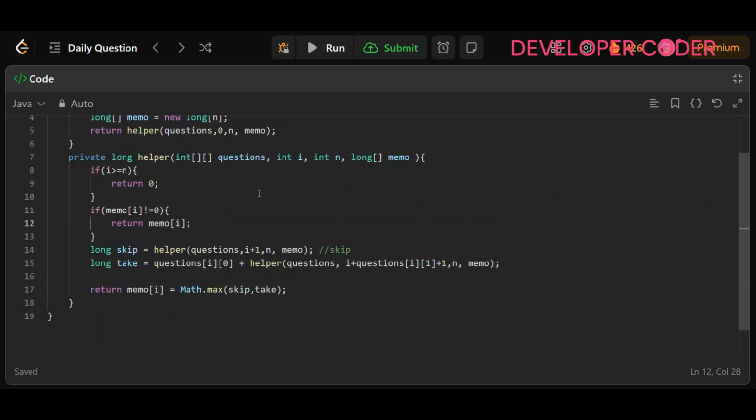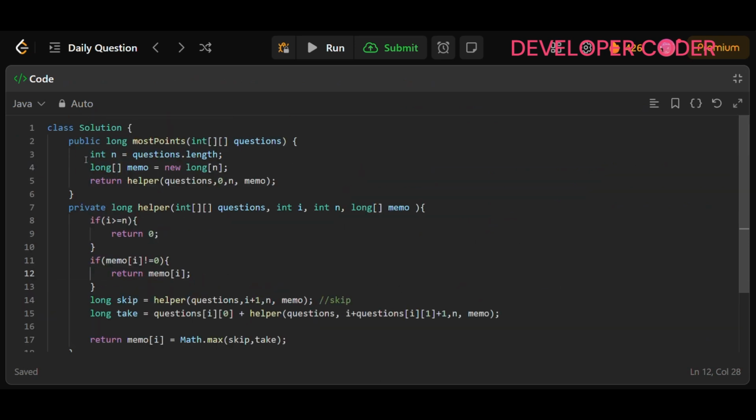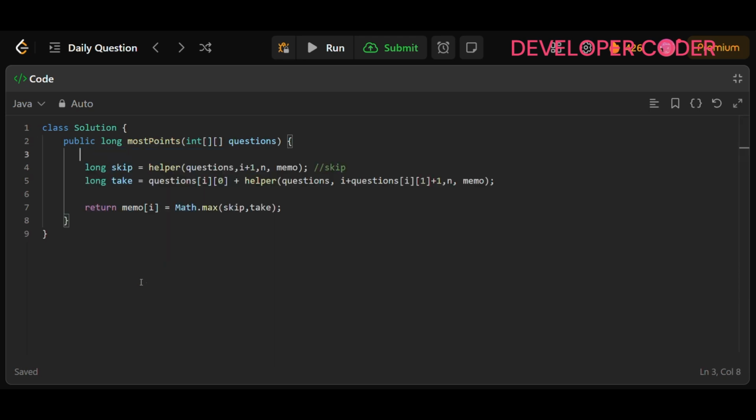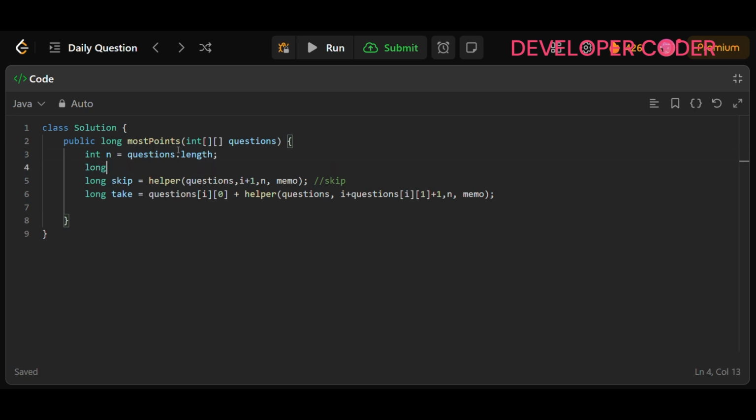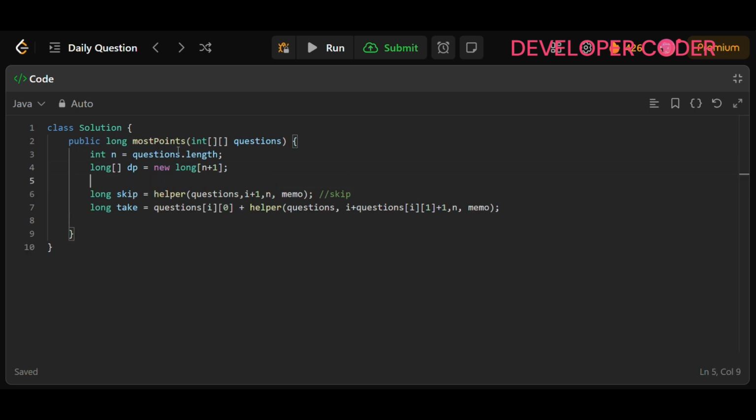Here it is also very simple. Now just do one thing, just delete this. All right, now here we have to take the length first. So int n is equal to questions dot length. And then after that take one DP array of long, and here in the DP array you already know the size that we need to take, new long, and here n plus 1 is the size that you are going to take, and then you have to run one loop.